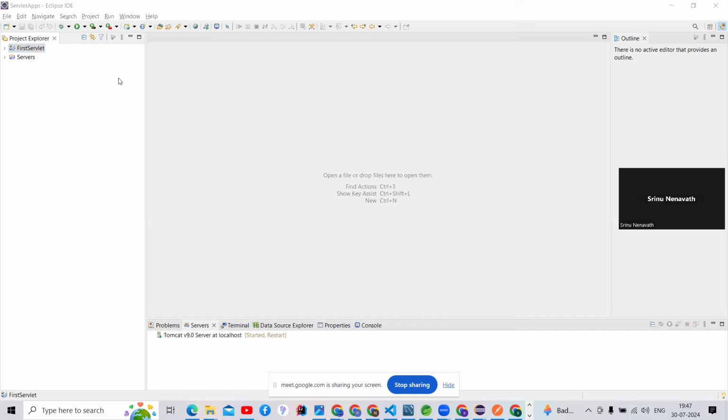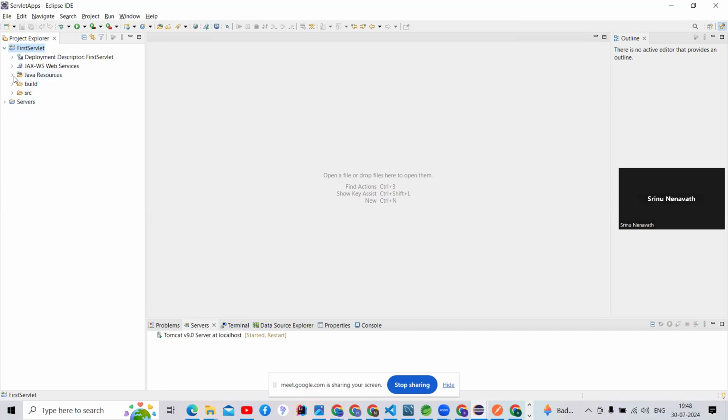So I'm creating the Servlet application, and you can click here, guys. Then the folder structure came here. In that, initially, see, guys, there is Deployment Descriptor. That deployment descriptor has multiple files and folders, and I will explain what those things are later. Before that, we should go to the next one.